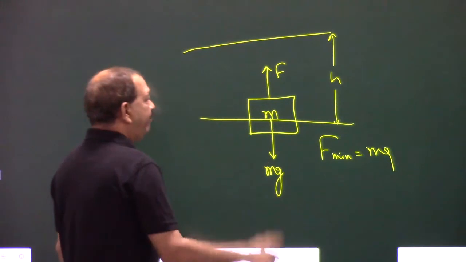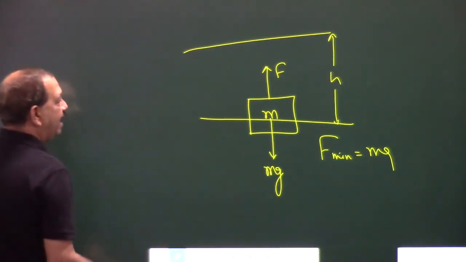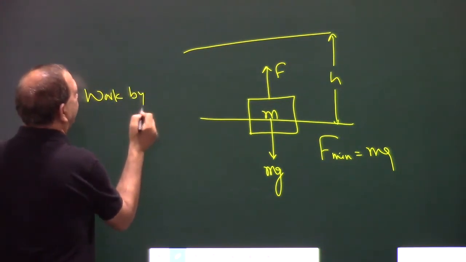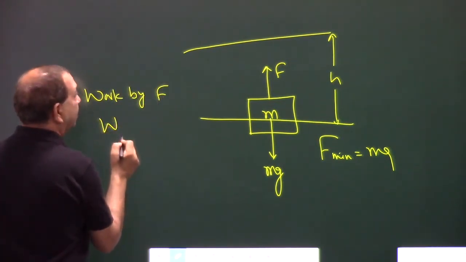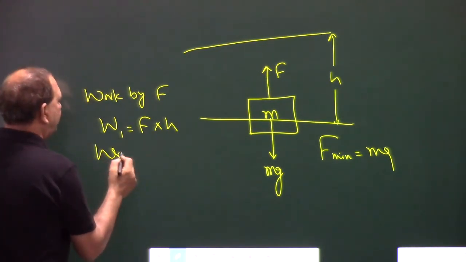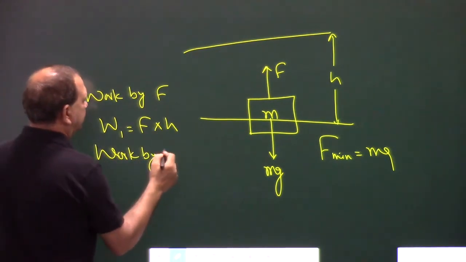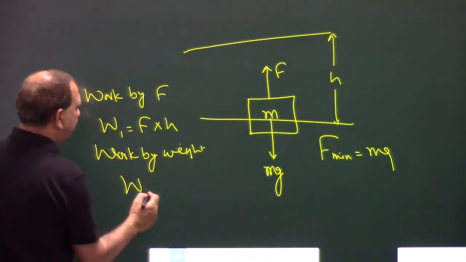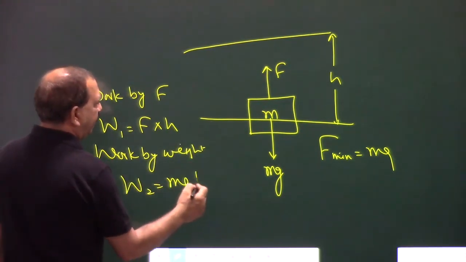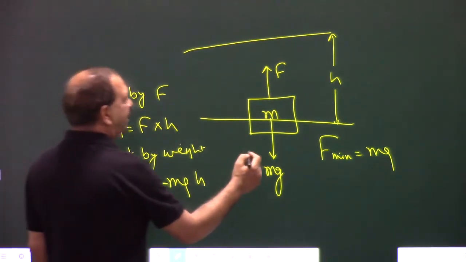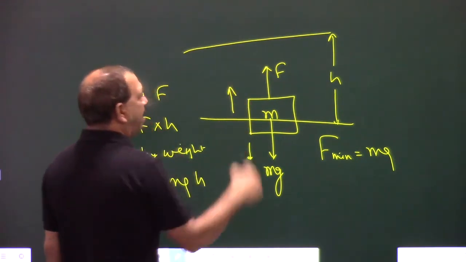So now if I calculate work by F, W1 is equal to F into h, and if I calculate work by weight, W2 is equal to the weight into height but negative. Why negative? Because weight is downward and height is upward.